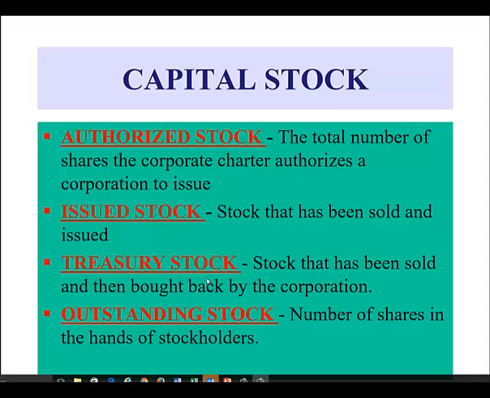Treasury stock is stock that has been sold to investors and then bought back by the corporation. And outstanding stock is the number of shares in the hands of stockholders. So if we take the amount of issued stock and subtract out what was purchased back by the corporation, which is the treasury stock, we'll end up with the outstanding stock.